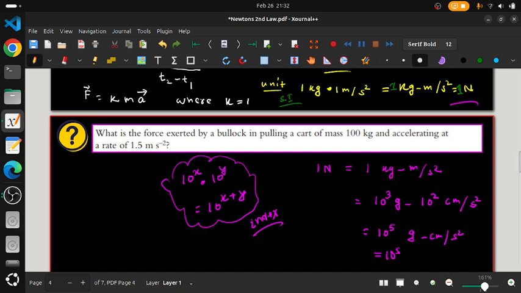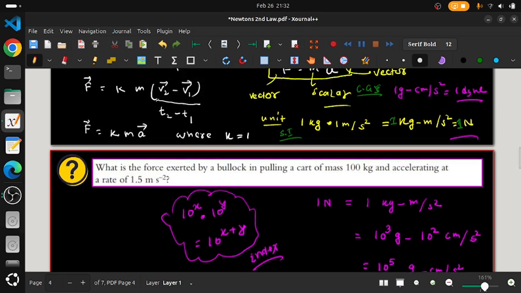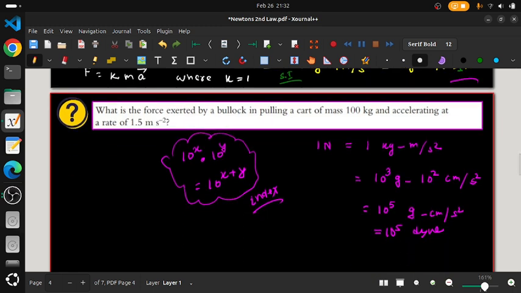And this we can write as 10 power 5 dyne. Already I told you gram centimeter per second square is actually dyne only, right? So 1 Newton is equal to basically 10 power 5 dyne. This is the relation between them.